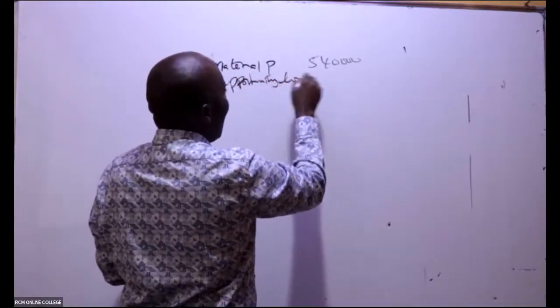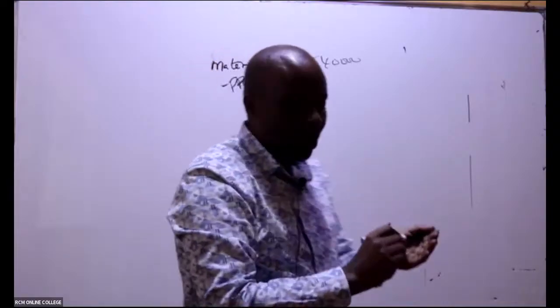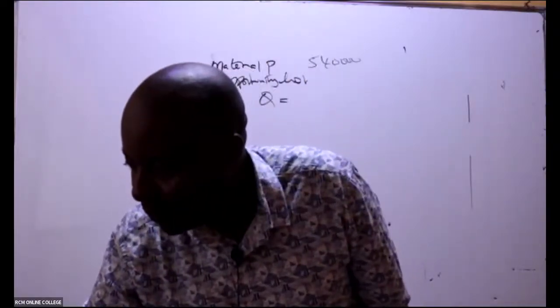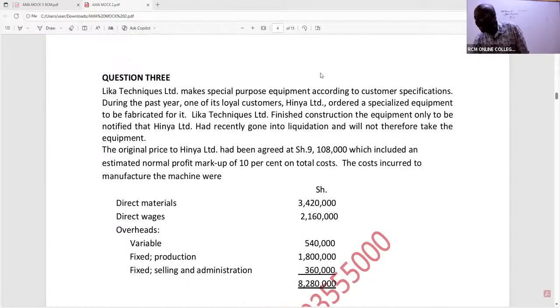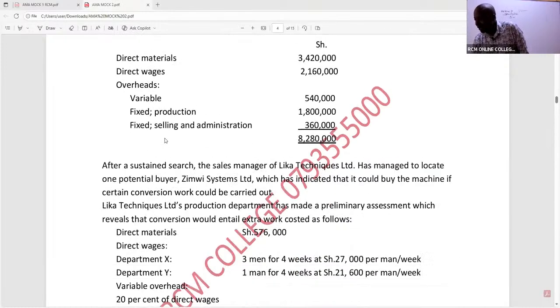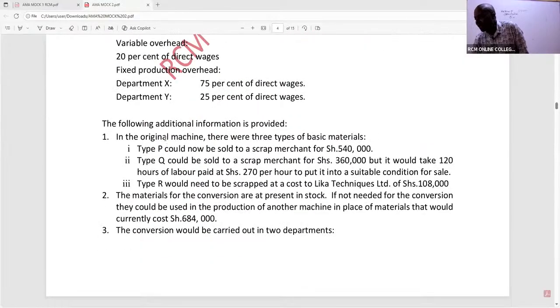Opportunity lost. How about Q? Q, ladies and gentlemen, what do we have there for Q? So for Q, remember up here we are told that we had done a job for another person. And this other person became what here? Bankrupt. Now we are here with our product, but now something is trying to happen here. Like you're told in this product, type Q.